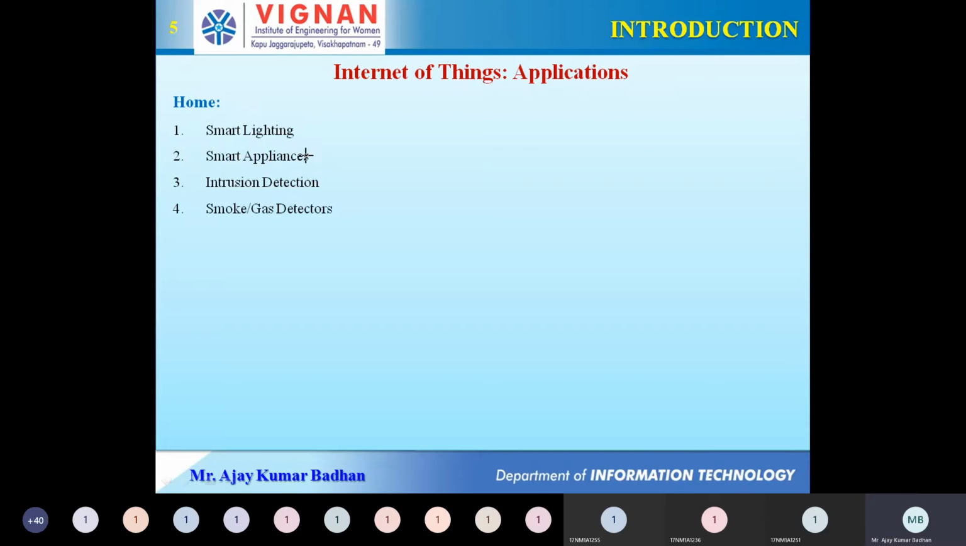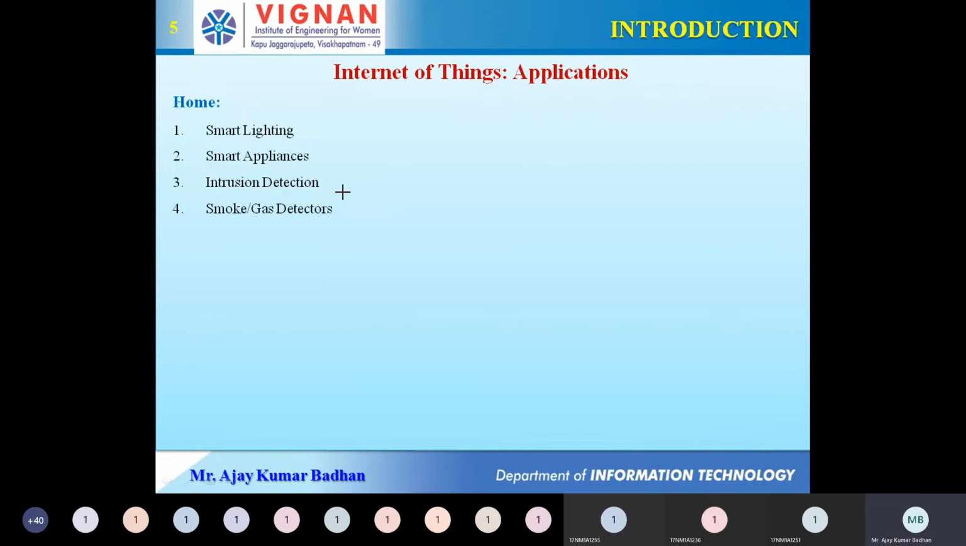Is nothing but your AC. And like yesterday, when we were in the previous session, I told you that you want your room to be cooled before you enter that room. So what you can do is use your mobile phone with an application. You can switch on the AC 15 minutes before entering that particular room. All those kinds of devices are what we call smart appliances.